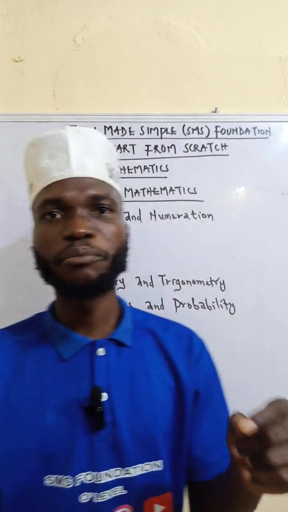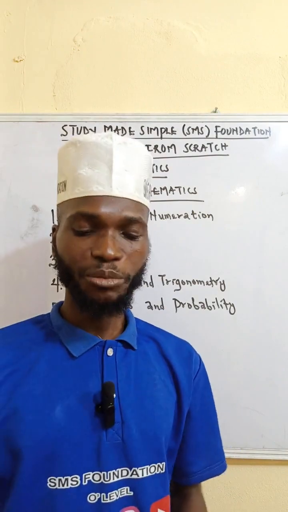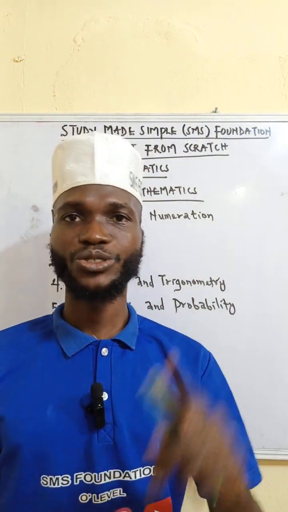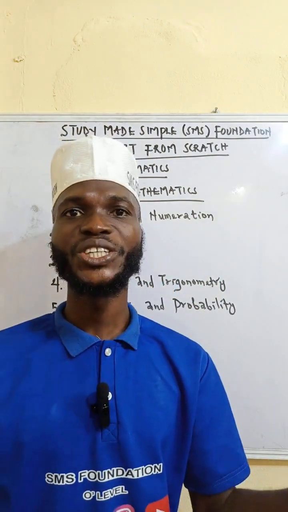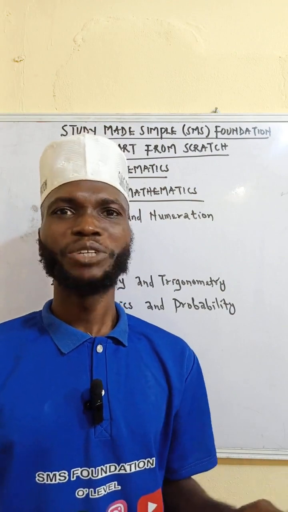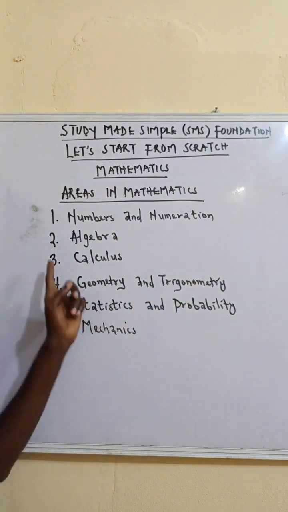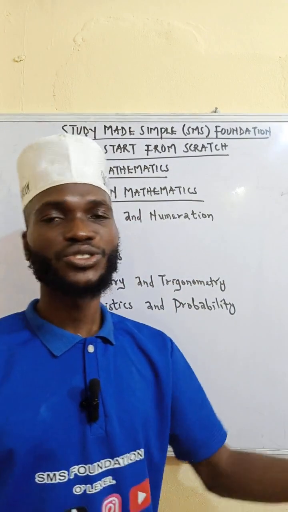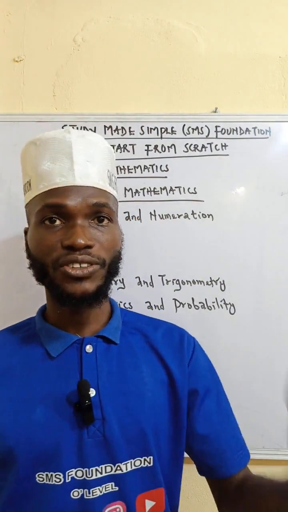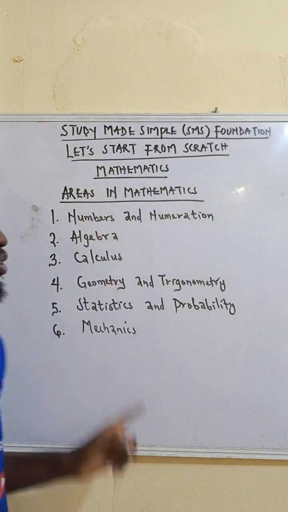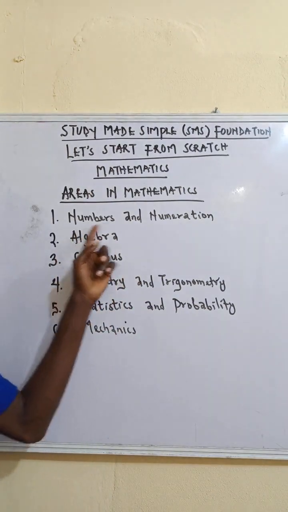Now, one of the things that make students fail mathematics is that they have done so many topics, name it, whether quadratic equation, surd, indices, fraction, percentage, approximation, error, mean, median, mode, so many things. But if you ask them which area out of these 6 areas we can find a topic, they fail. For instance, ask a student, you've done indices, logarithm, and surd. Where can we find them out of these 6 areas? They are gone. Indices, logarithm, and surd are under numbers and numeration.